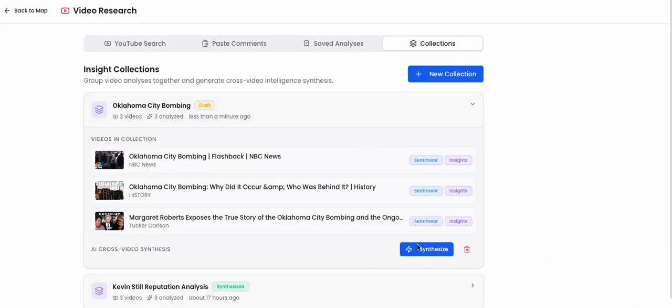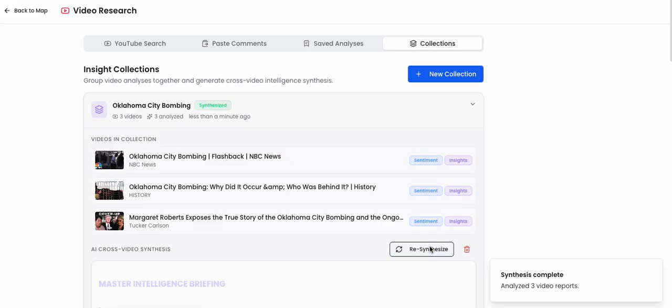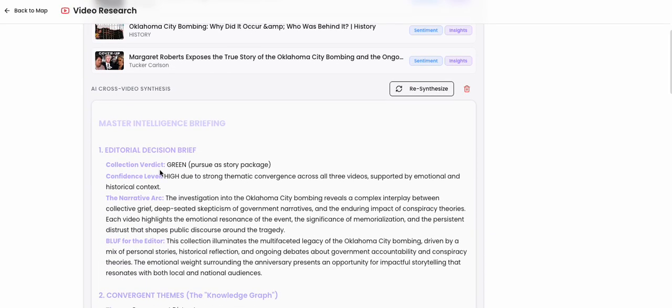These are my reports, and then I'm going to synthesize all of these together into one master report. And this is really going to be the value, because sure, we want to know what viewers say on one video, but really what we're looking for is an orchestra of insights so that I can pull 3 videos together and tell a newsroom, here's where we think the cues are to go.